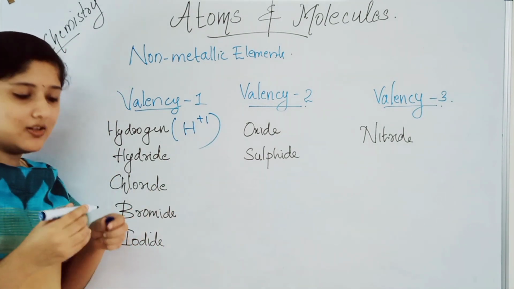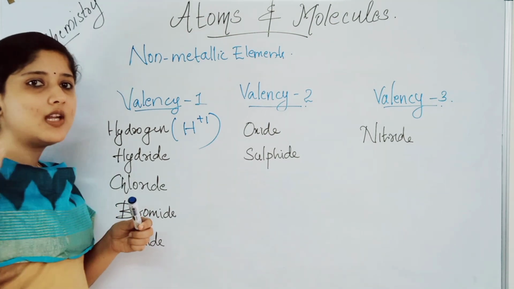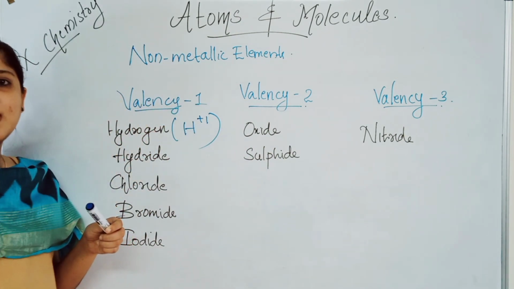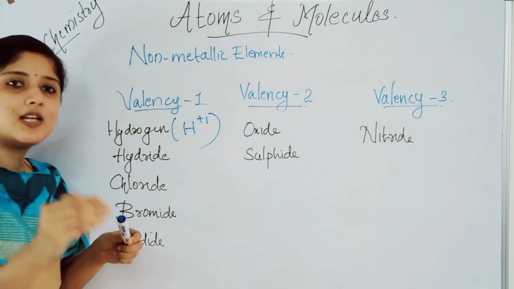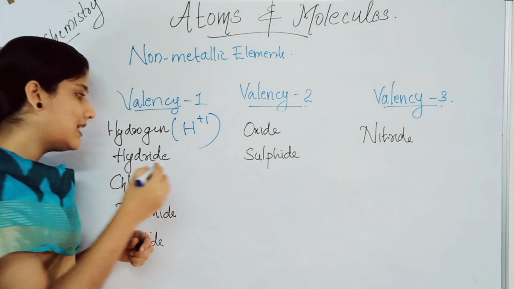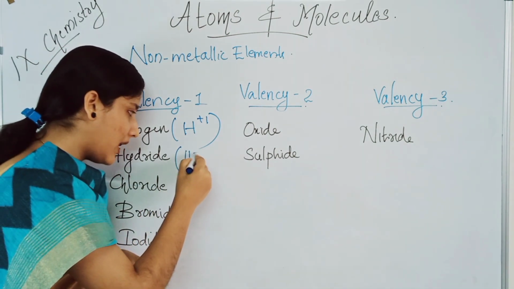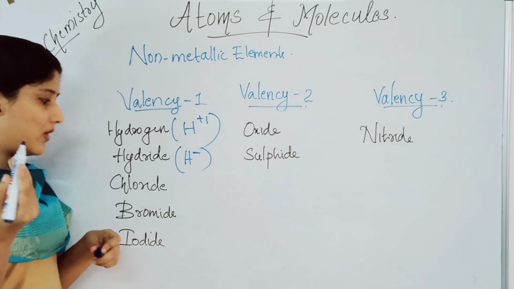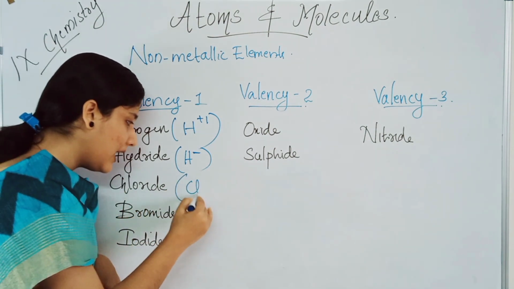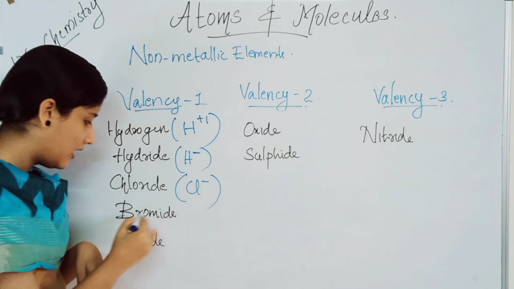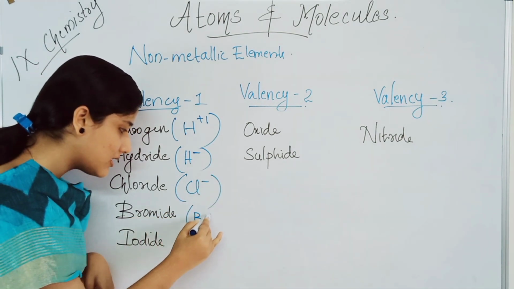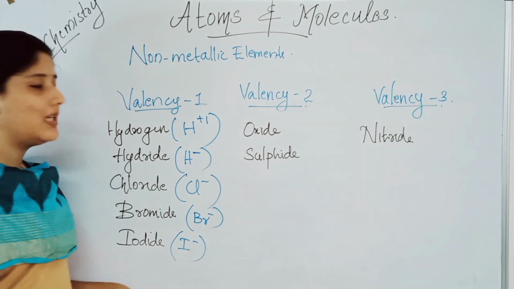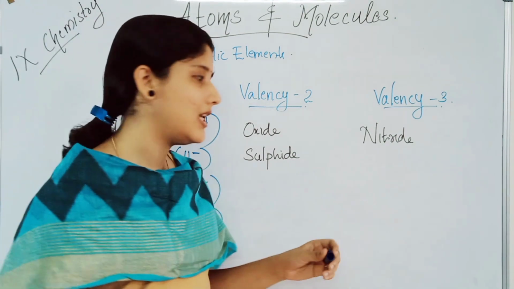Hydride. We studied that there are cations and anions. Cations have a positive charge, that is elements with a positive valency. And elements with a negative valency are anions. Hydride is an anion, so it will be H minus, that is minus 1 valency or minus 1 charge. Chloride is Cl minus. Bromide, Br minus. And iodide is I minus. These are the examples of elements having a valency 1.